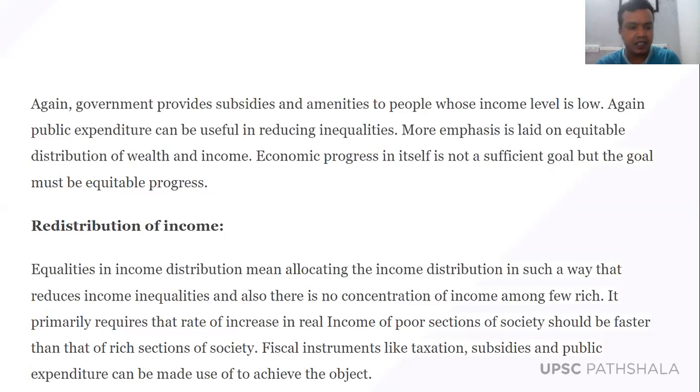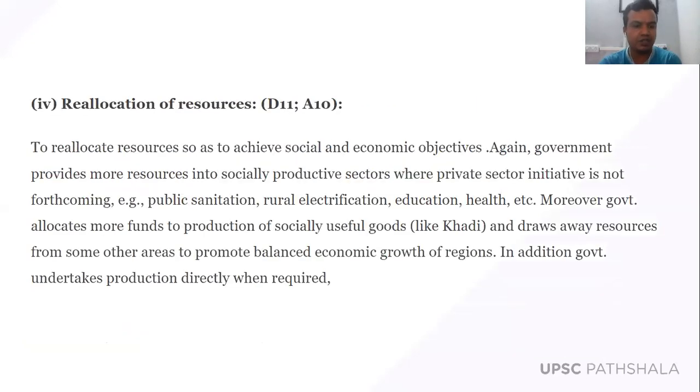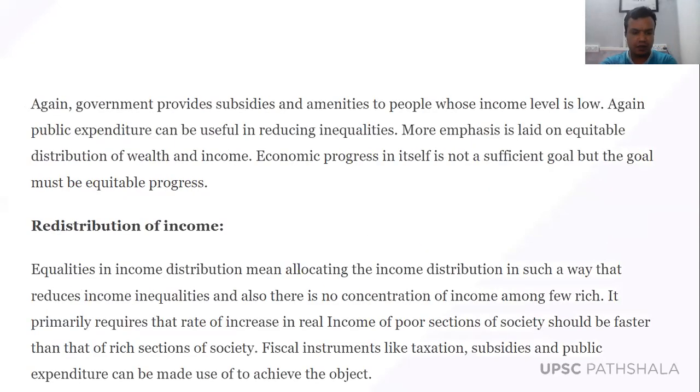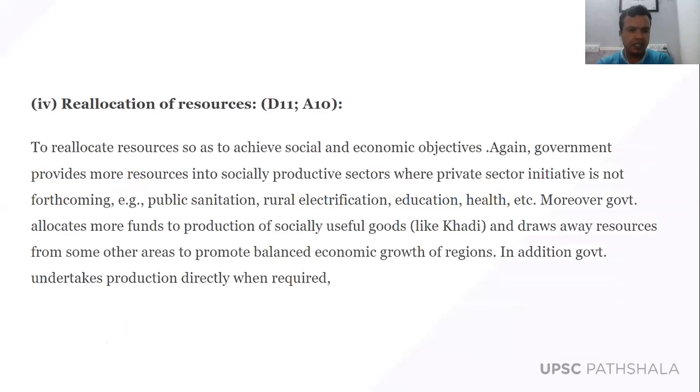Now, second is redistribution of income. So redistribution of income, we have already discussed. Going to the next point, that is reallocation of resources. As we told you in my first class also, a key important objective of economic planning is utilization of the resources optimally. So we know that there are three types of resources: material resource, capital resource, and human resource. So the government budget tries to reallocate the resources in an optimum way.